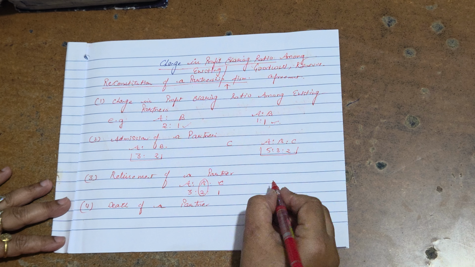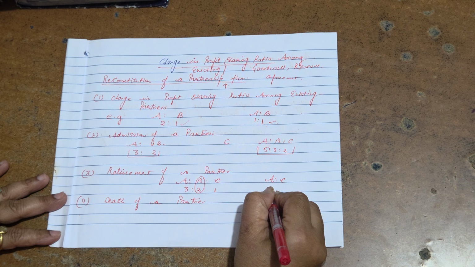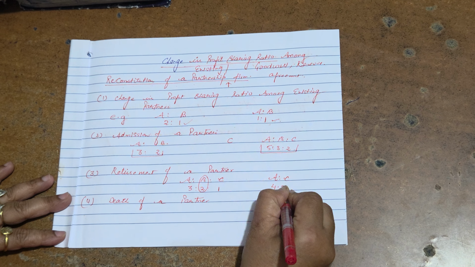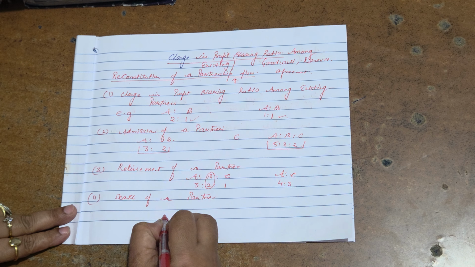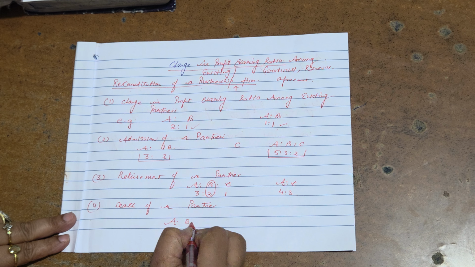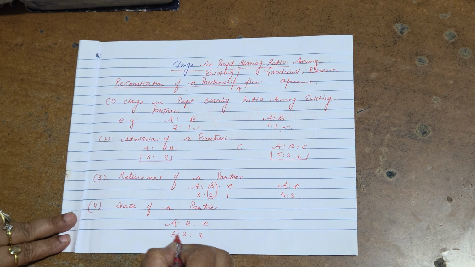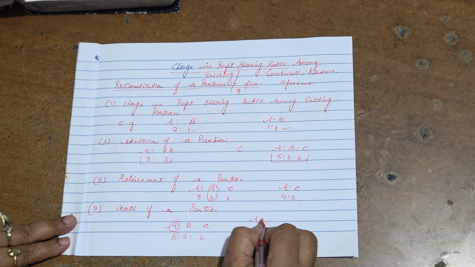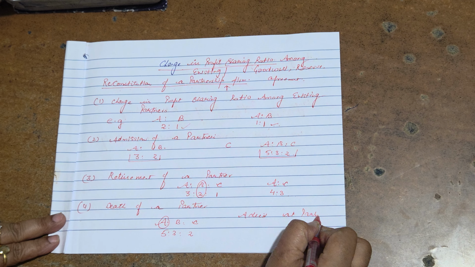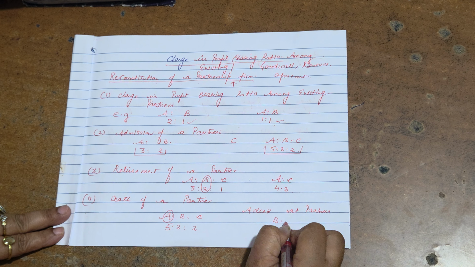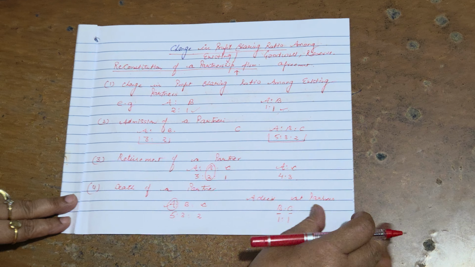B retires and the new partnership firm is A:C, that is 4:3. This is also the reconstitution of the firm. Death of a partner. A, B, C are partners in the ratio 5:3:2. A died and the new partnership firm is B:C, where B and C are partners in the ratio 1:1.